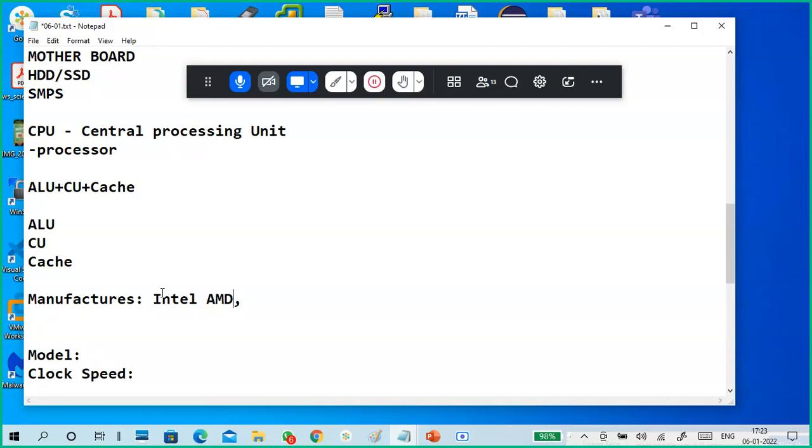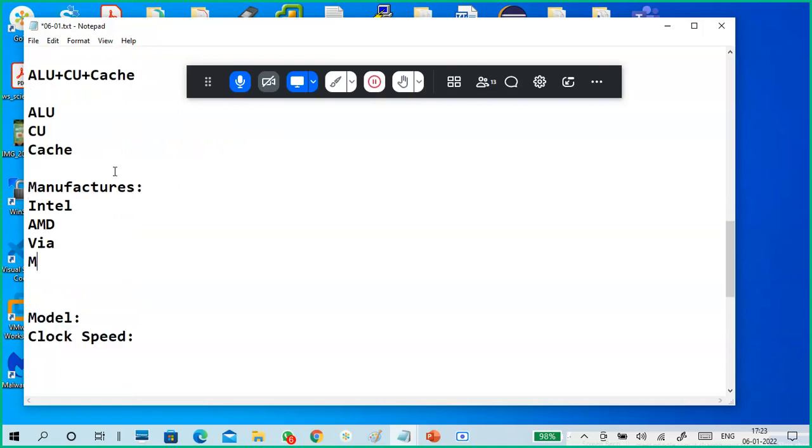Of course, there are other types also, like VIA and Motorola. Motorola usually doesn't manufacture CPUs for regular PCs.